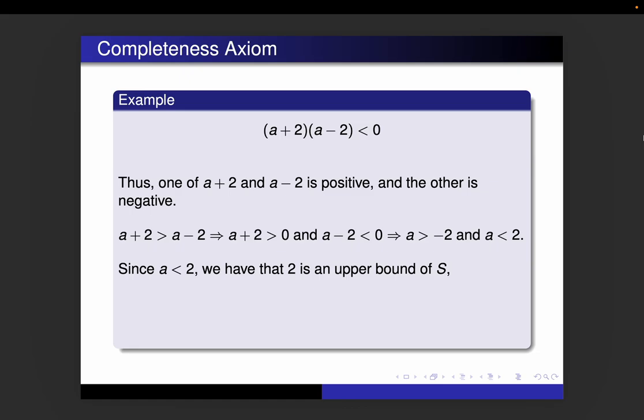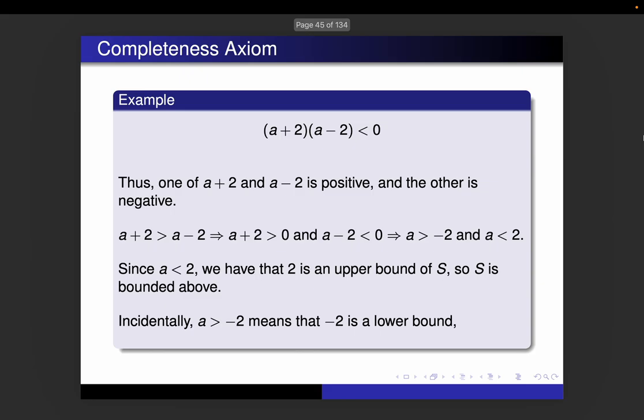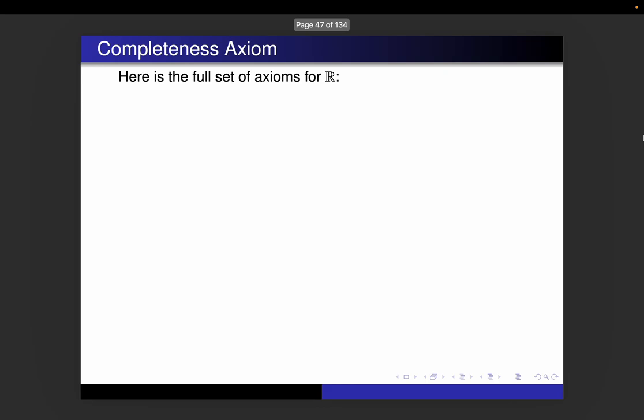Incidentally, that means S is bounded above. If you look at the other inequality, we have that A is bigger than negative 2, which means that negative 2 is a lower bound. So that means our set S is not only bounded above, it's also bounded below.